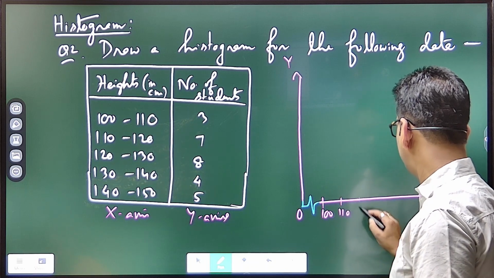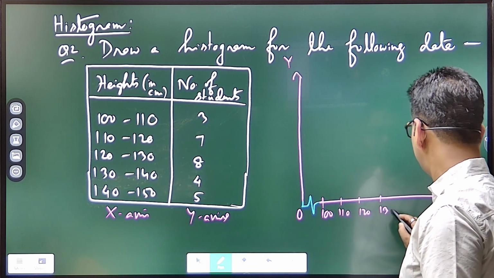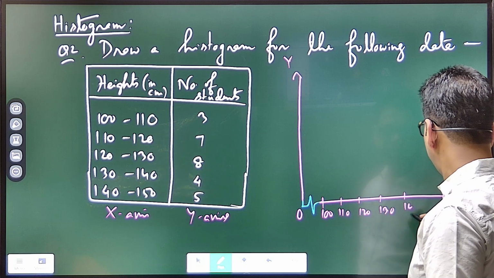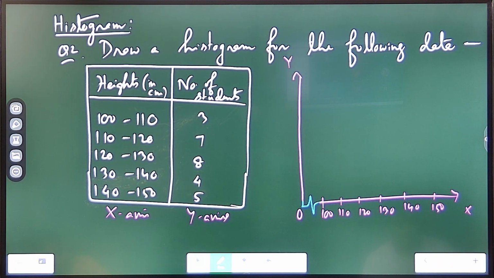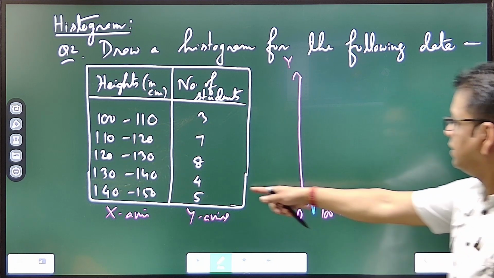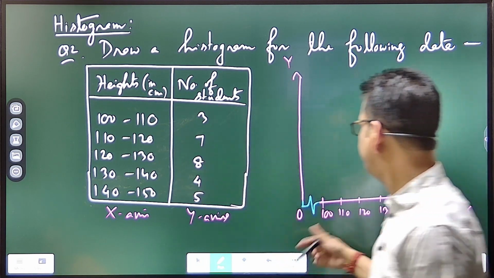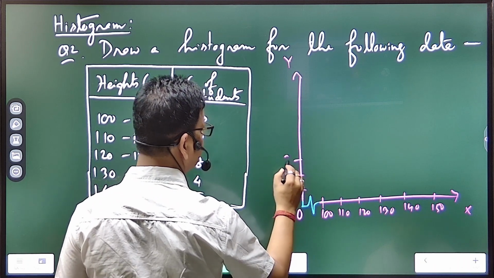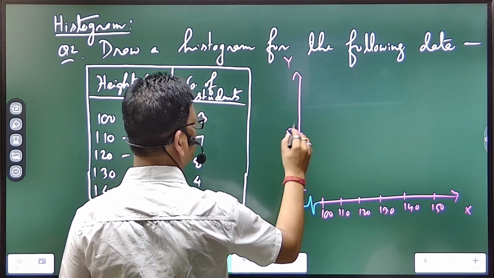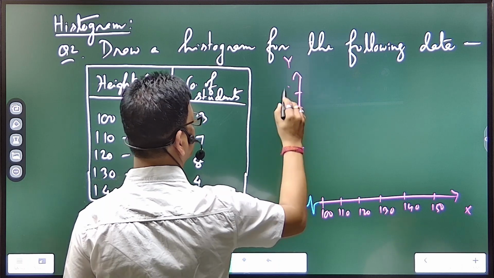So 100, 110, 120, 130, 140, 150. All right, done. Now these numbers are small, so we can directly take 0, 1, and the highest one is 8, so we can take 1, 2, 3, 4, 5, 6, 7, 8, right.